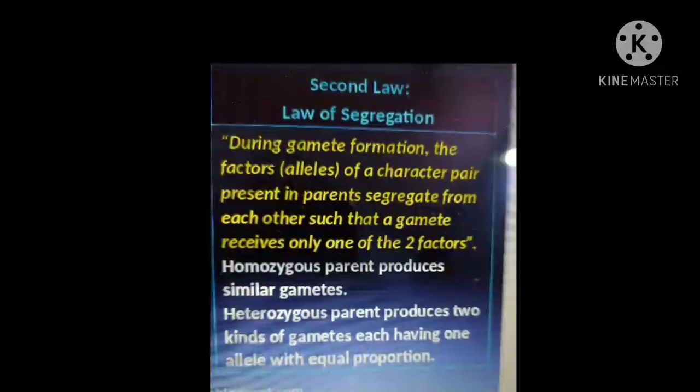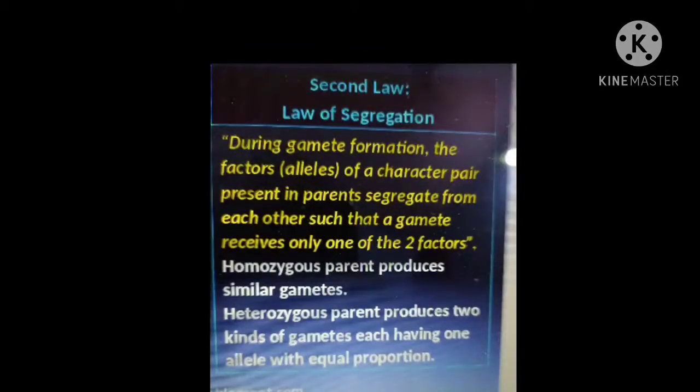Okay, what happens? Spermatogonium or oogonium divides, and that is diploid in number, and the gametes, sperm and ovum, are haploid in number. Why? Because half the number of chromosomes only come to the gametes.